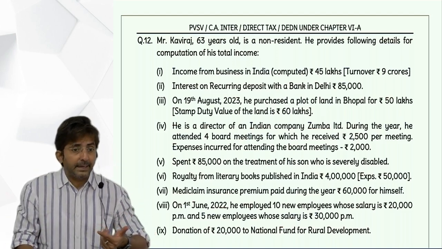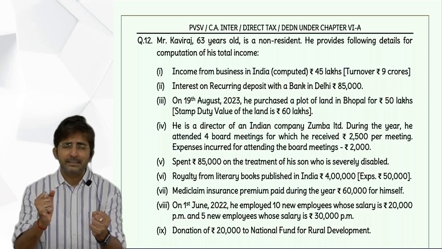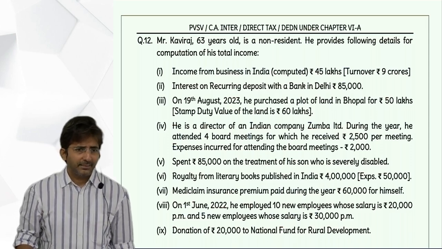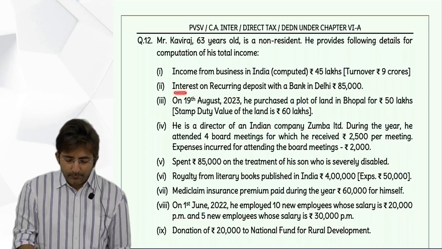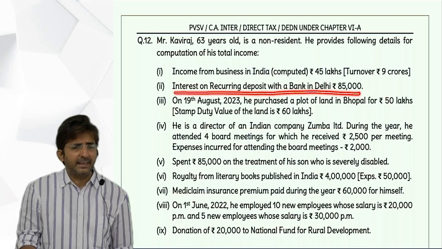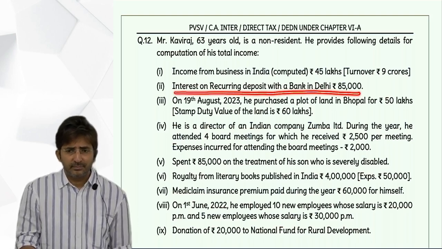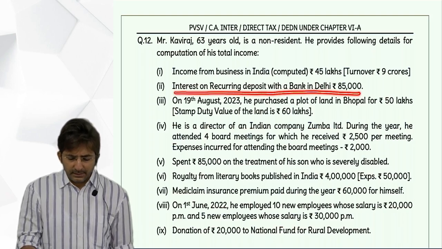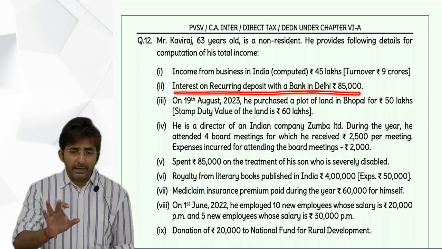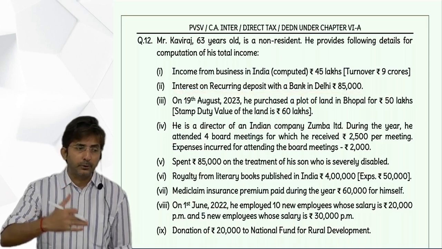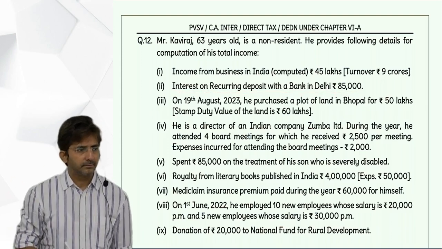80 TTA, 80 TTA, please revise and come. Underline please. See, will this give rise to 80 TTA? 80 TTA is for savings account. This is not a savings account, this is a recurring deposit. See, a recurring deposit operates like a fixed deposit only, but you keep depositing on a recurring basis.